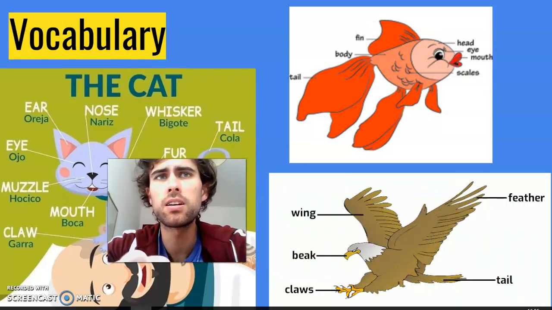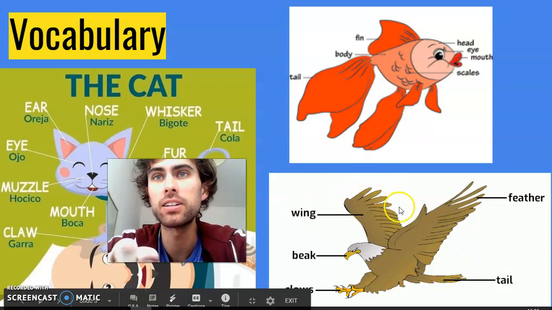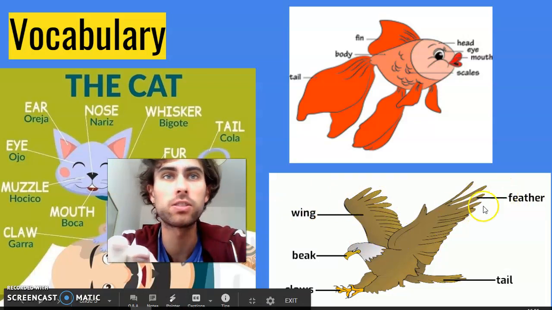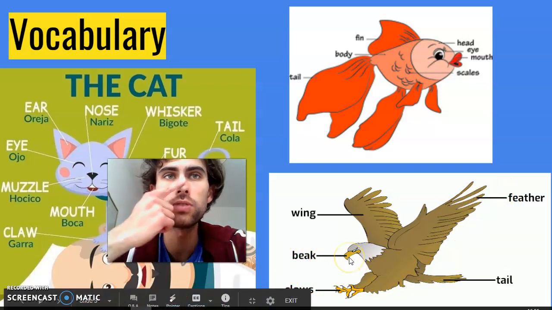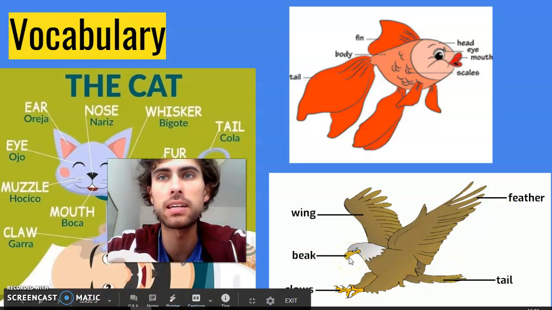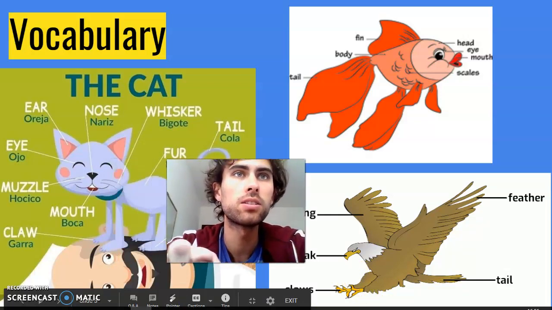And then for birds, you can have wings like these right here, and the wings are made up of feathers, plumas. These are the feathers. And the beak. Instead of saying a nose for a bird, we say the beak. And again, they also can have tails and claws. Okay? So, these are some of the new words for you guys.